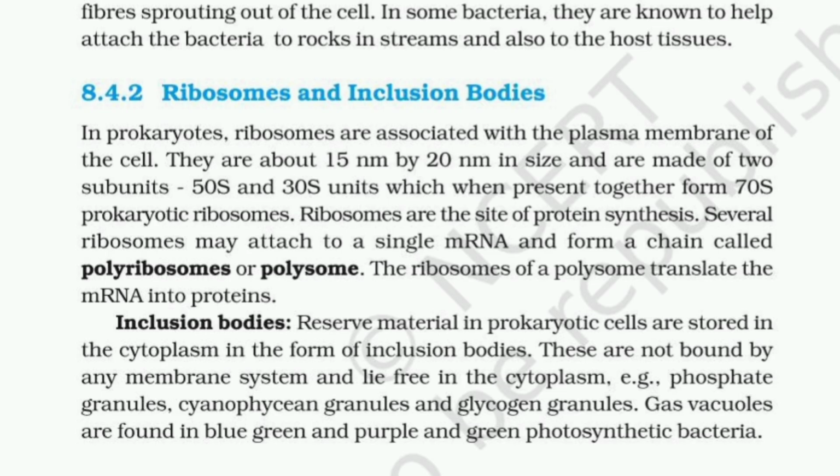Inclusion bodies. Reserve material in the prokaryotic cells are stored in the cytoplasm in the form of inclusion bodies. These are not bound by any membrane system and lie free in the cytoplasm. Examples: phosphate granules, cyanophycin granules, and glycogen granules. Gas vacuoles are found in the blue-green and purple and green photosynthetic bacteria.